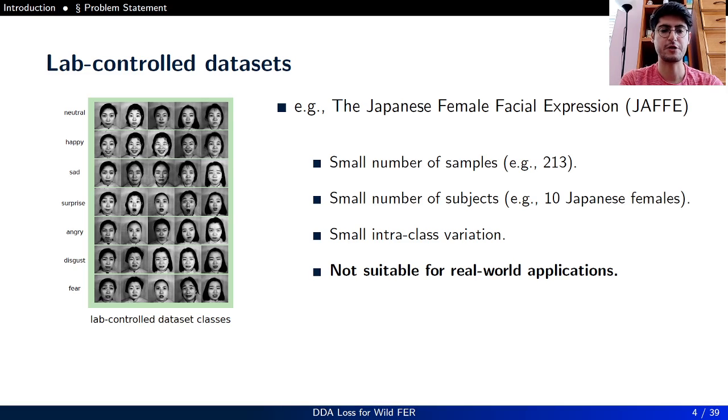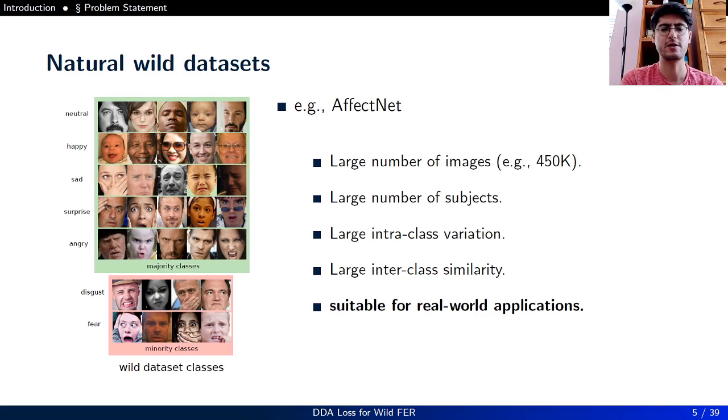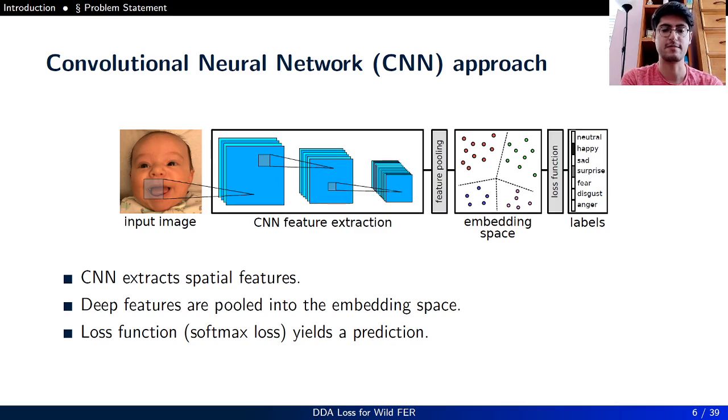For facial expression recognition, we typically deal with two types of dataset. One type of dataset is lab-controlled datasets, such as the Japanese female facial expression dataset that you see here. It has a small number of samples, number of subjects, and inter-class variation, and because of this, they are not suitable for real-world applications. On the other hand, we have natural wild datasets, such as AffectNet, that has a large number of images, large number of subjects, large intra-class variation, and inter-class similarity. And because they are larger scale and they're acquired in an unconstrained environment, they are suitable for real-world applications.